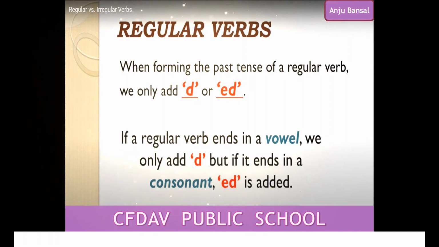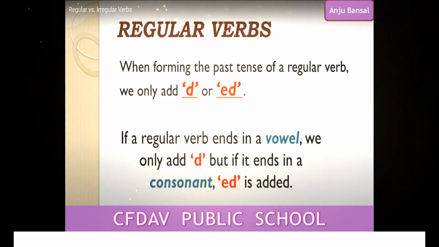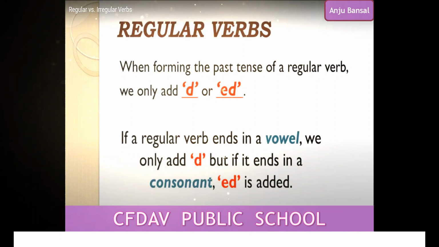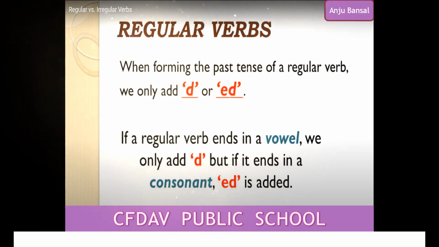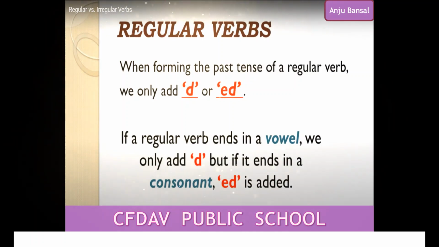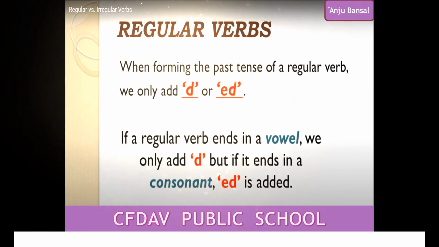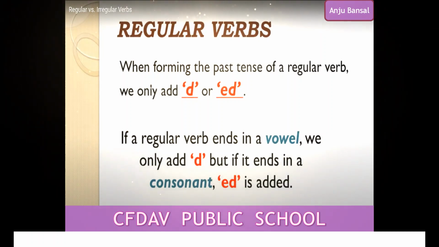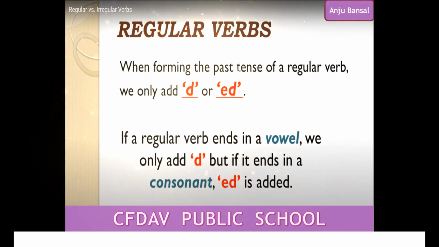Vowels are A, E, I, O, U. So if the last alphabet in your verb is a vowel, like for example C-A-R-E, care, it is ending in a vowel. So what will it become in the past tense? We will add only D because E is already there. But if it ends in a consonant, like for example walk, the last alphabet is K. K is a consonant. So only ED is added.